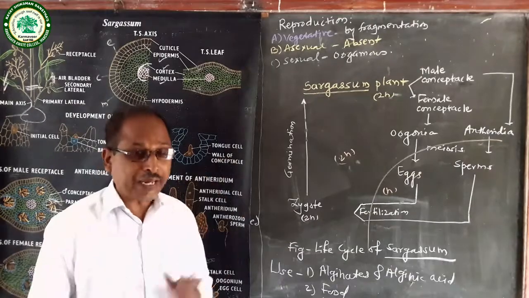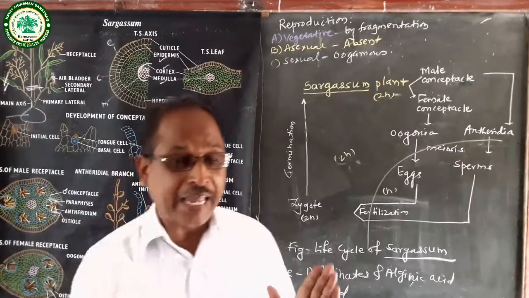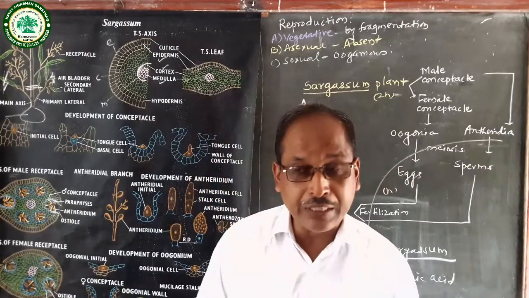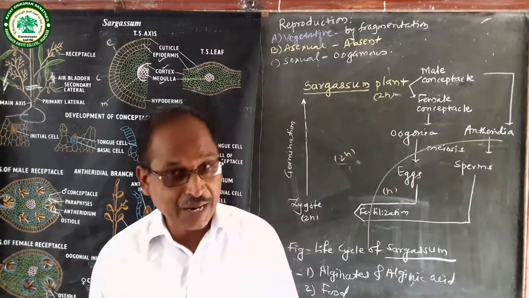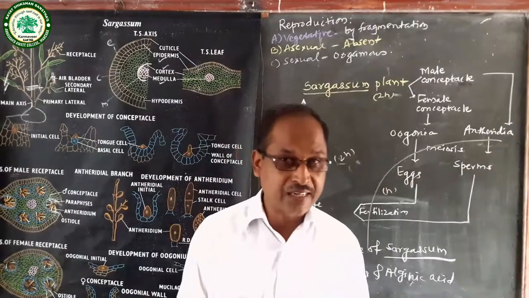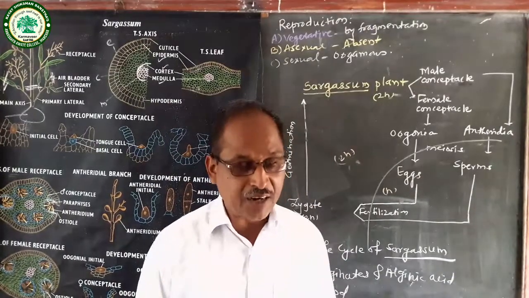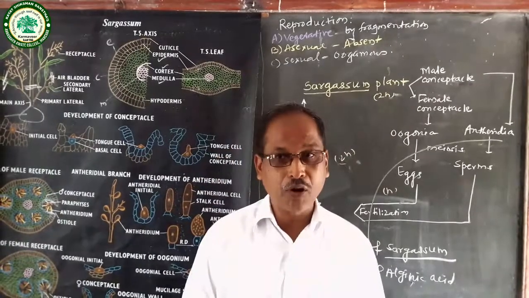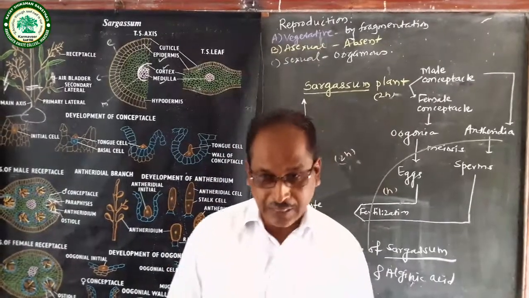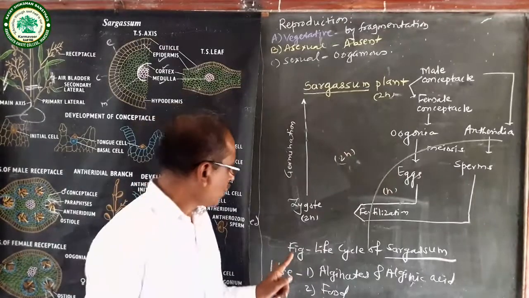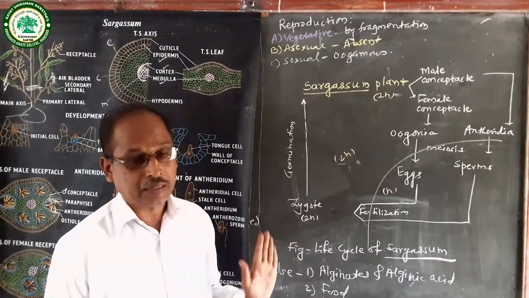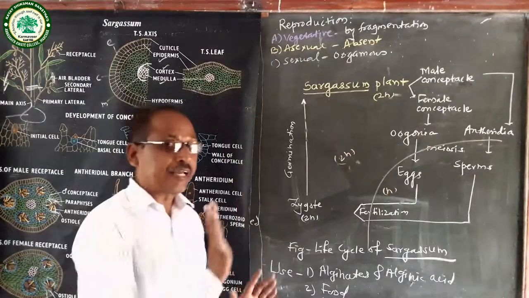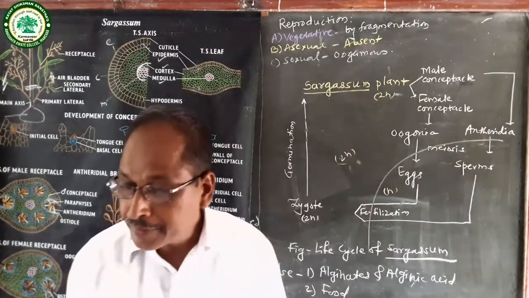In this way, today we studied the life cycle of sargassum. In the life cycle of sargassum, we studied the points: systematic position, occurrence, thallus structure. In thallus structure, external morphology, internal morphology, then reproduction. In reproduction, vegetative reproduction, then sexual reproduction. Then lastly, we studied the economic importance and uses of sargassum. In this way, this is the life cycle of sargassum.